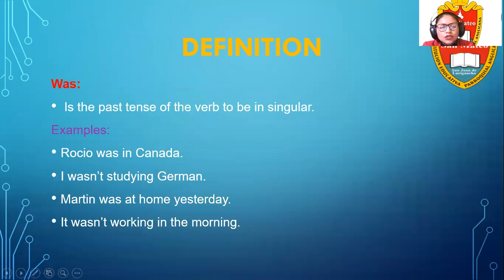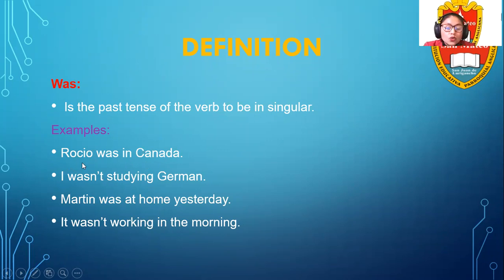As a definition of was, we can say that it is the past tense of the verb to be in singular. Okay? When we say verb to be, we remember am, is, are, right? But not all the verb to be, just is in singular. For example, am and is.